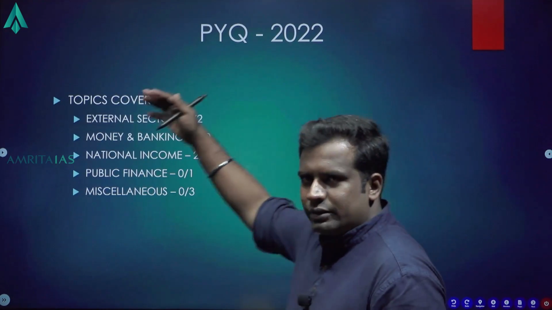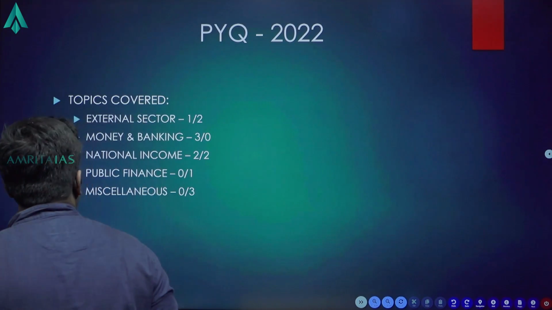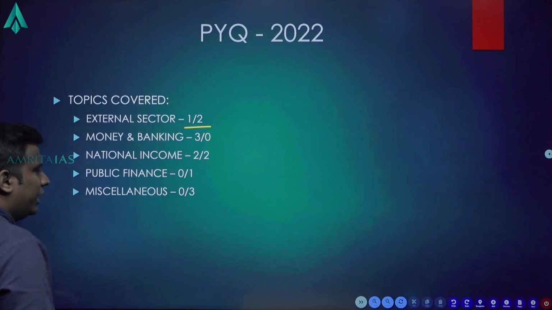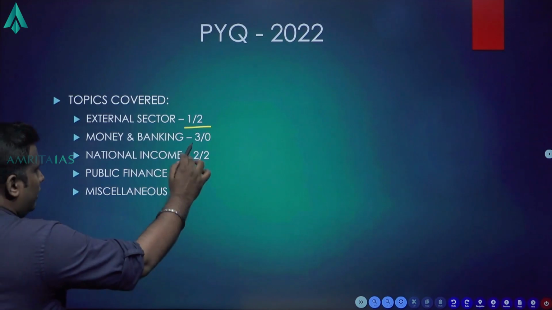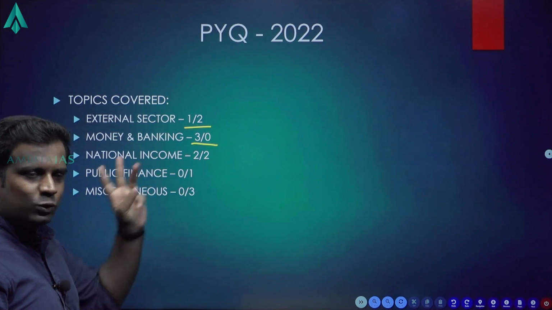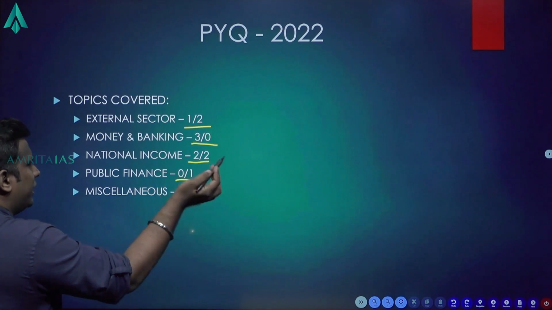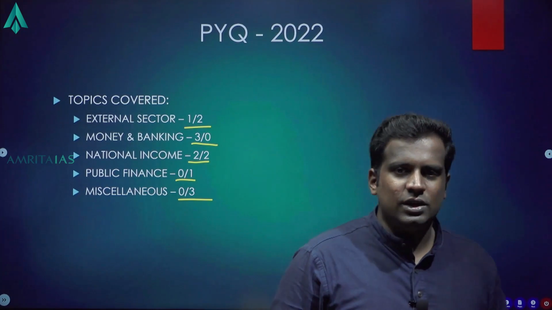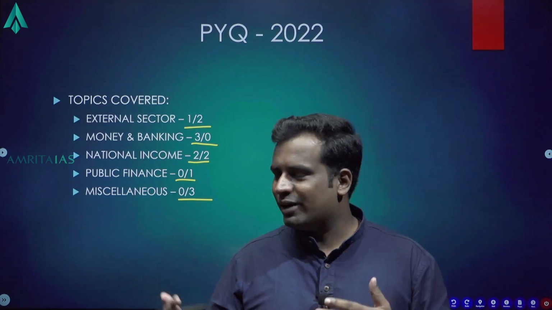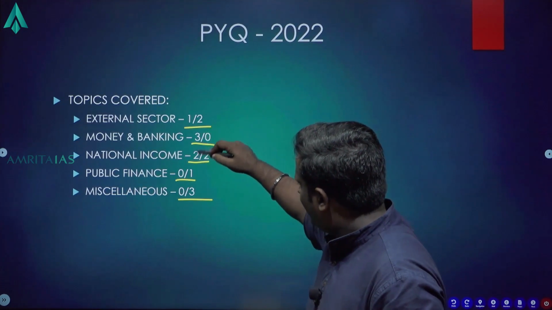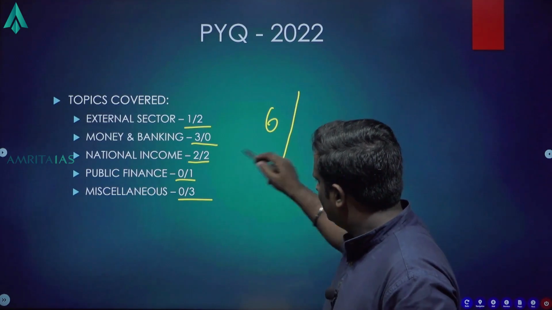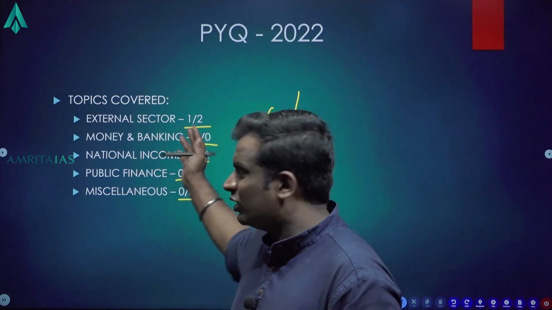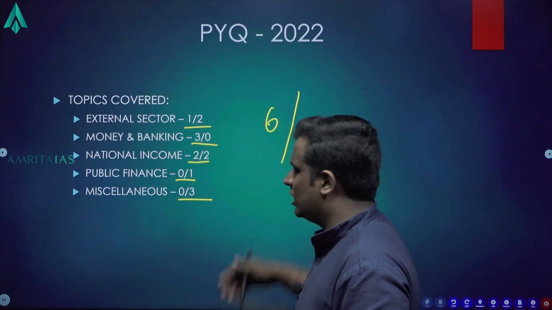So based upon the questions that we've covered, okay, 2022, external sector has 1 static, 2 dynamic questions. Money and banking has 3 static questions. National income has 2 questions on static, 2 questions on dynamic. Public finance, 1 dynamic question. Miscellaneous, 3 dynamic questions. So looking at this, I can clearly say that, again I come back to the topic, 5, 6, 2, 6, 8 is the kind of breakup. Okay, I have not covered all the questions, but generally it comes like this.